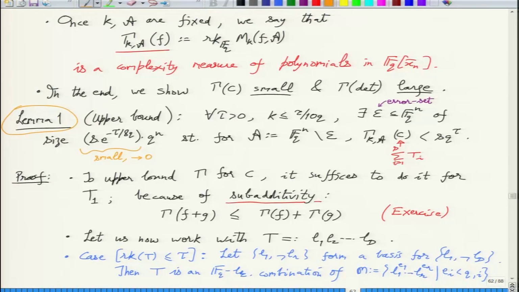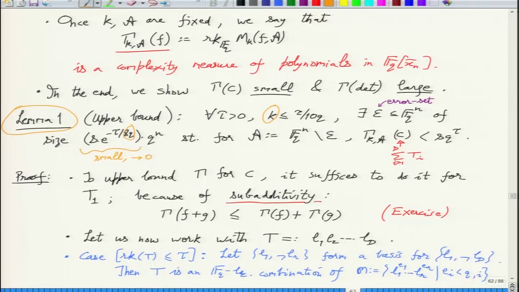So this value of k, 10q, is what is giving you 8q in the exponent here. You can ask why we are using 10q. That will be just to suitably set tau and k.